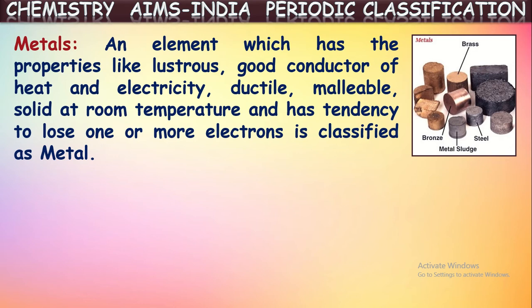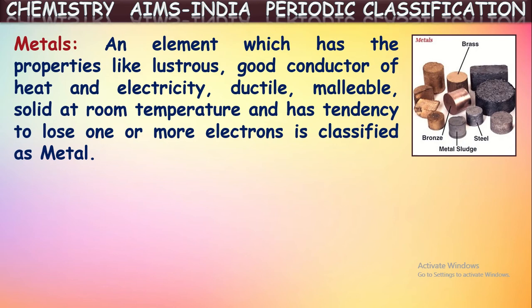They are lustrous, means they have shining property. They are good conductors of heat and electricity, and they are ductile. Ductile means they can be made into thin wires. They can be drawn into thin wire. That property is called ductile property. Malleable. So those elements can be beaten into thin sheets. This property is called malleability.